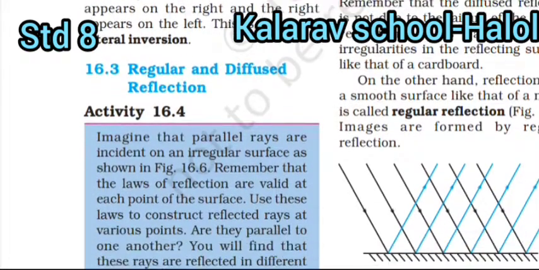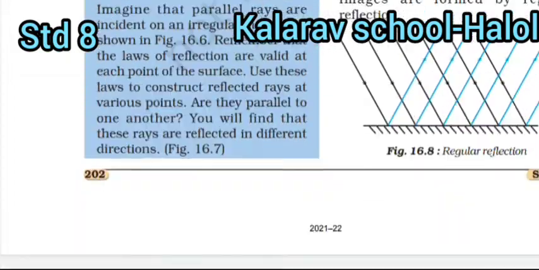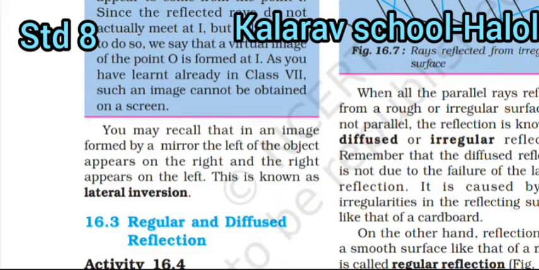Regular and diffused reflection. When all the parallel rays reflected from a rough or irregular surface are not parallel, the reflection is known as diffused or irregular reflection. Remember that diffused reflection is not due to the failure of the laws of reflection. It is caused by the irregularities in the reflecting surface, like that of a cardboard.